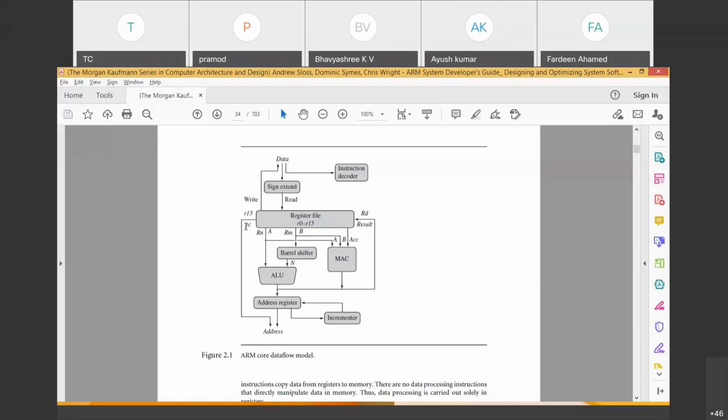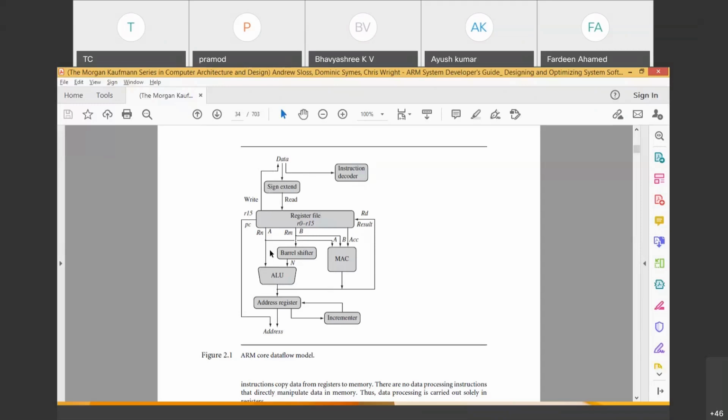Now, what do you mean by program counter? The program counter is a register which points to the memory location where the program or instruction is stored. Let's assume this program counter has the address. R15 is the register which is the program counter. This register has a 32-bit address, which is nothing but the address of the memory. From that memory location, the data is fetched. Now understand that all these functional blocks are connected to each other with data buses.